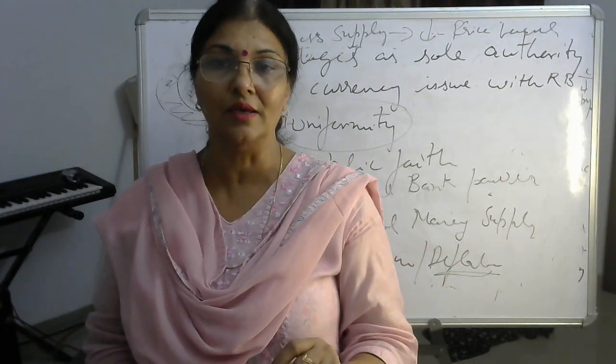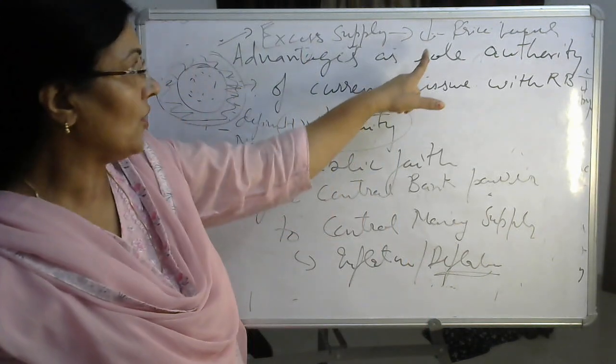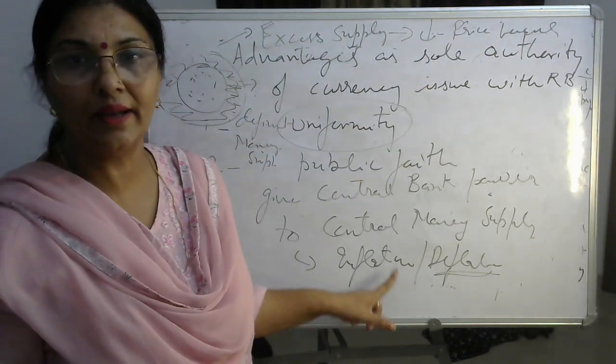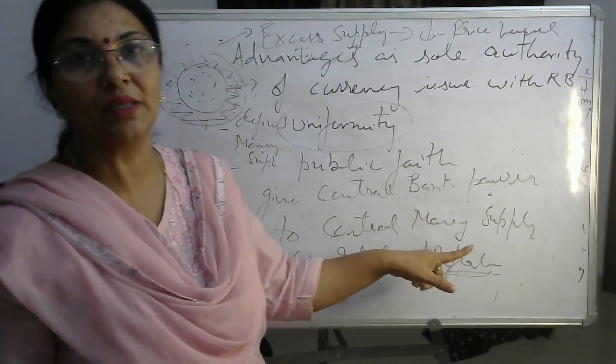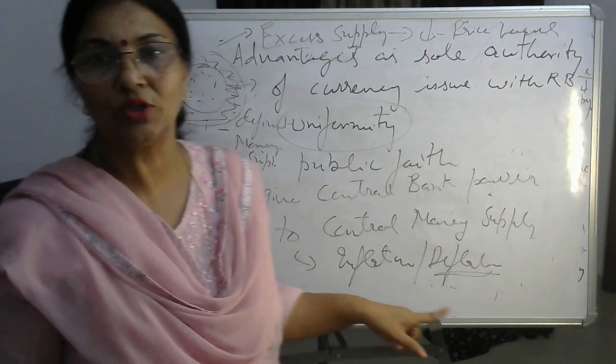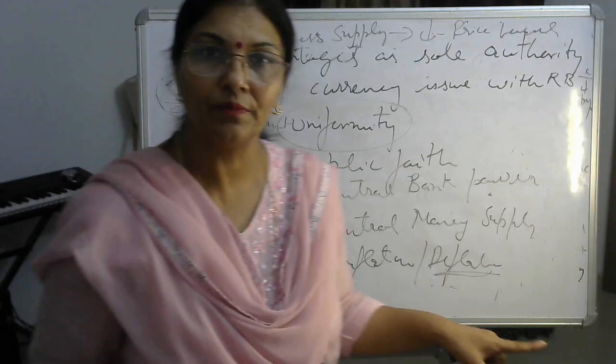So this is here, being the sole authority, only RBI can have control. It gives power to control the money supply, to check the situation of inflation and deflation, right?